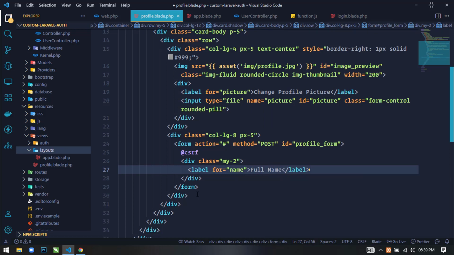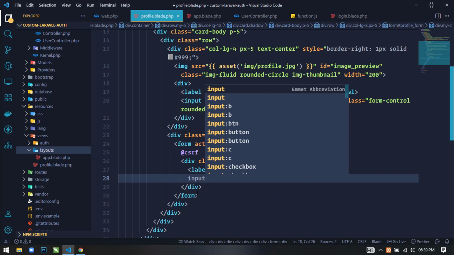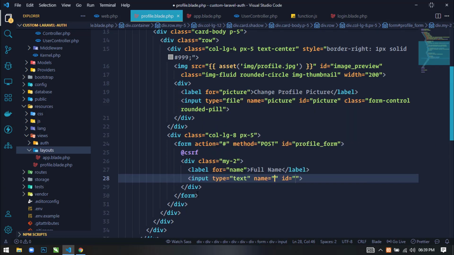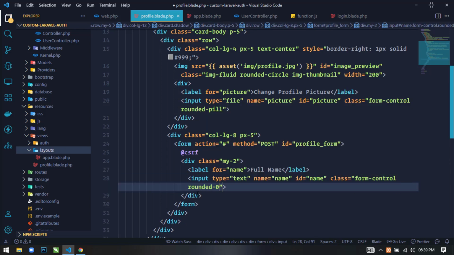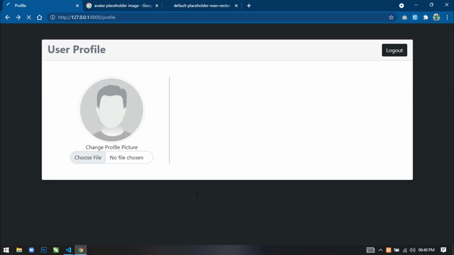Now here in input field I will use type text and name, class form control and rounded 0, and in value I will use in text user info name. If you save this and go to the browser and refresh, then you can see the input field and the name of the user.